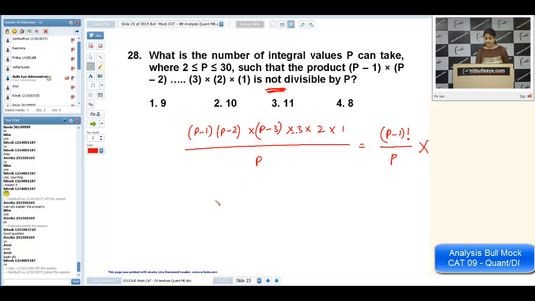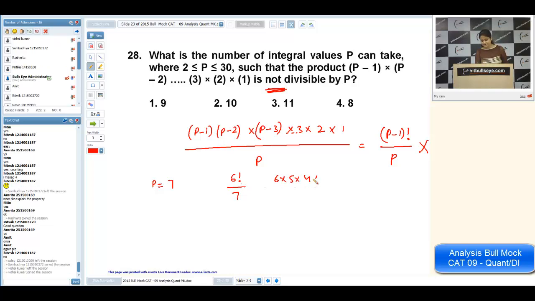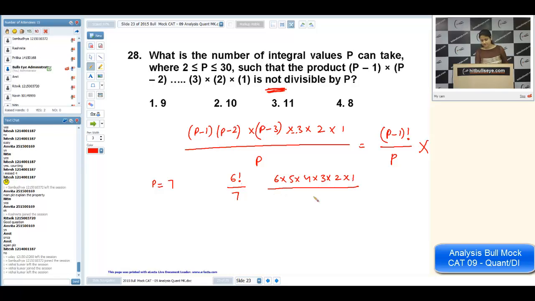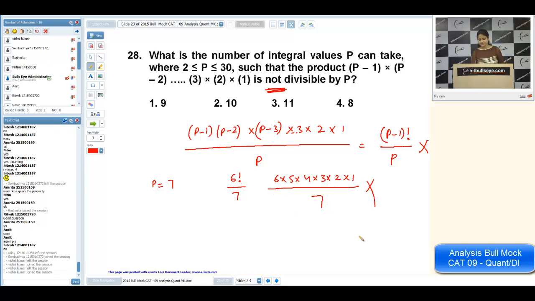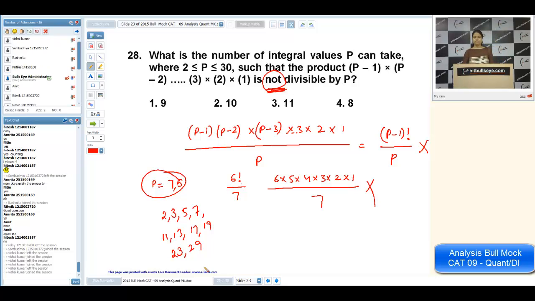If I take any prime number, for example, if I take p as 7, it will become 6 factorial divided by 7. Now 6 factorial can be written as 6 into 5 into 4 into 3 into 2 into 1. You cannot see any 7 in the numerator. That's why this is not divisible, and that's why it is valid, because we are taking not divisible by p. If I take any prime here, 2, 3, 5, 7, 11, 13, 17, 19, 23, 29, our range is still 30. All the prime numbers are acceptable for this question.